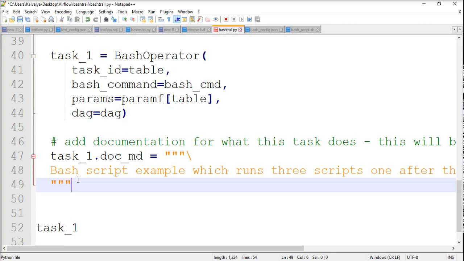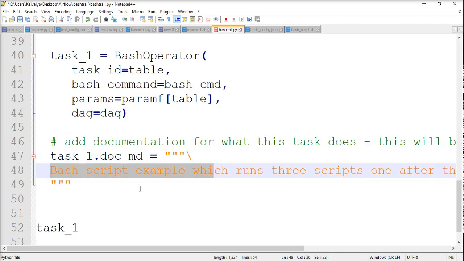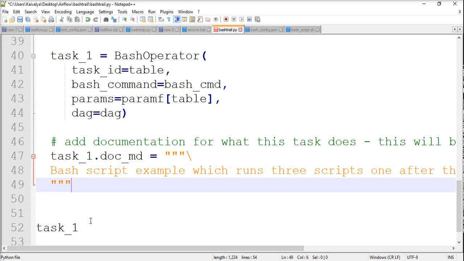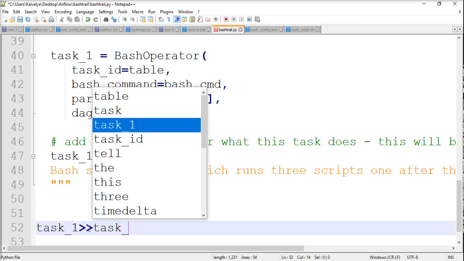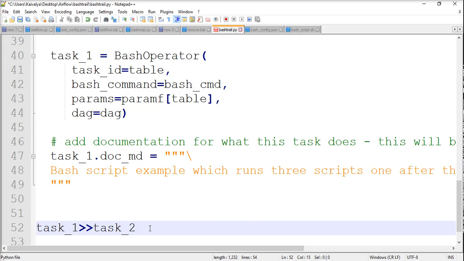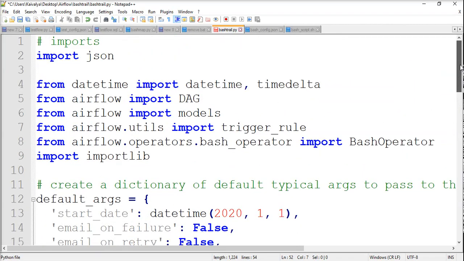Then if you want to attach some documentation, you can attach it. It will just be a visible thing, just like a comment. And then we have to mention that this task needs to be run. If I have 2 tasks, I have to schedule them one after the other, for example like this: task 1 will run, then task 2 will run, but as we do not have one, I'll not write it. So this is what the syntax is. We'll see how to run it, and this is the basic syntax; all the DAGs will have similar syntax to what I showed you.